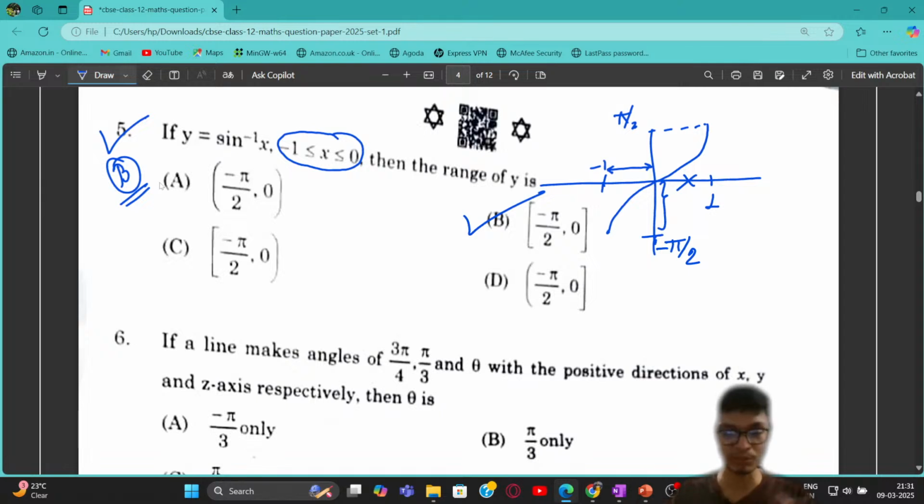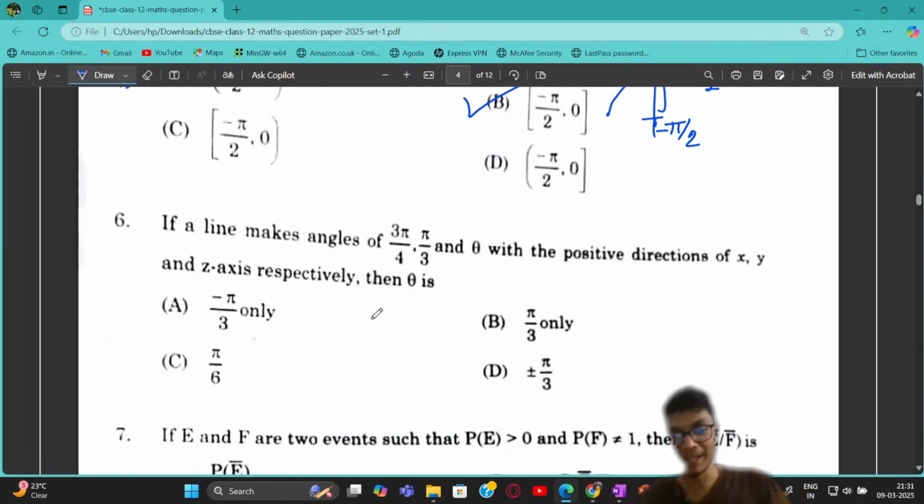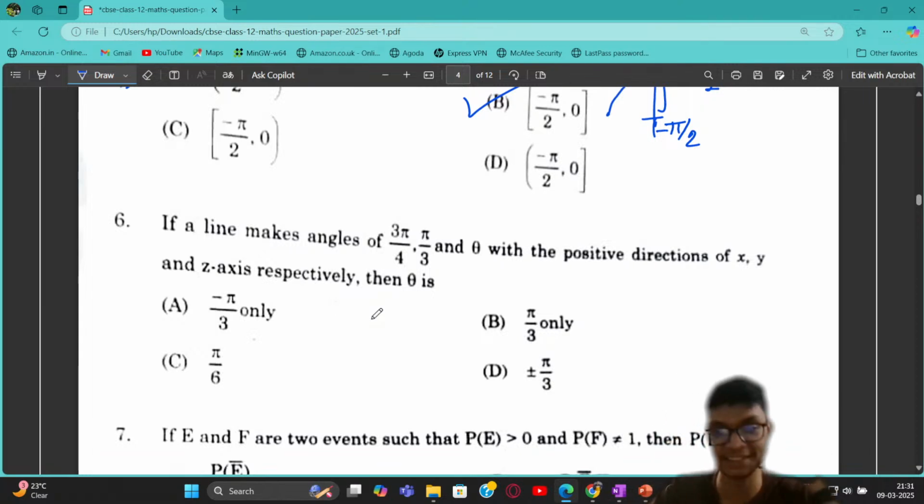So I have already leaked the paper before the examination, right? So let's now move to the next problem. Again, a very similar problem to what I discussed in the last session, where I said specifically that direction ratios and direction cosines are going to be really important, and the property that connects the direction cosines is also going to be important, right?